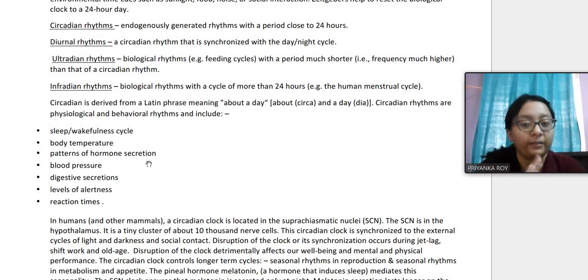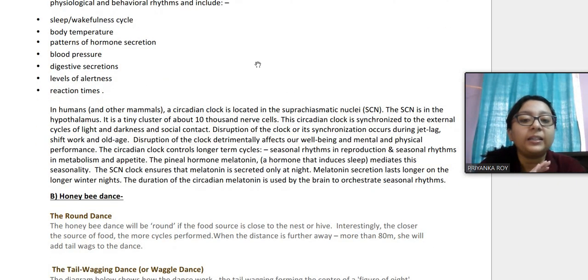So this is circadian rhythm, and this circadian clock, that is the organ which is responsible for it, is in the hypothalamus, the suprachiasmatic nuclei. This actually governs the circadian clock, and it is a cluster of about 10,000 nerve cells, and it actually helps in syncing the external cues, external stimuli or zeitgebers, with our internal body functions.